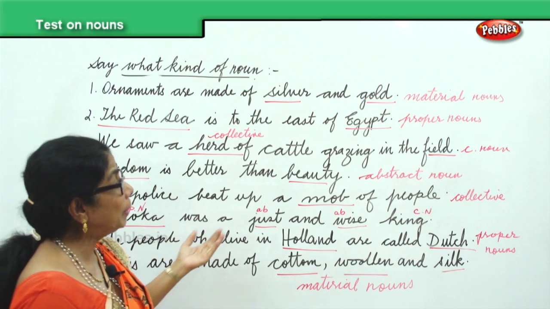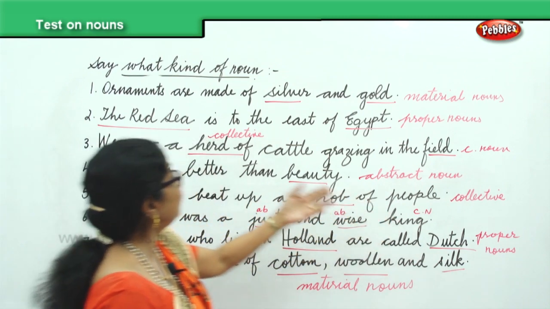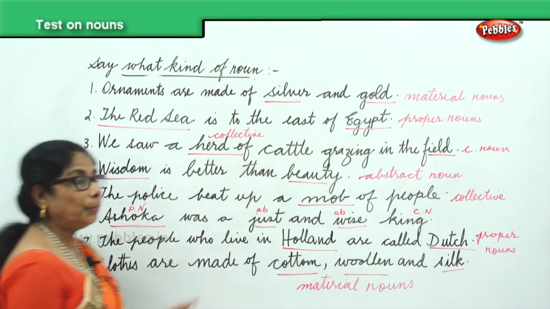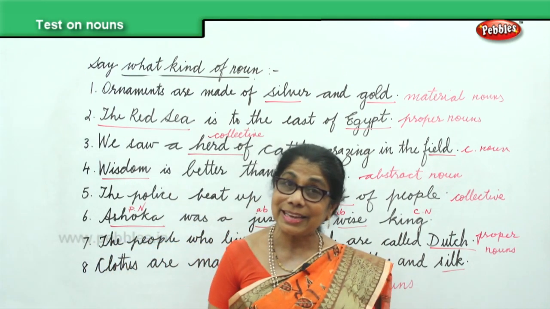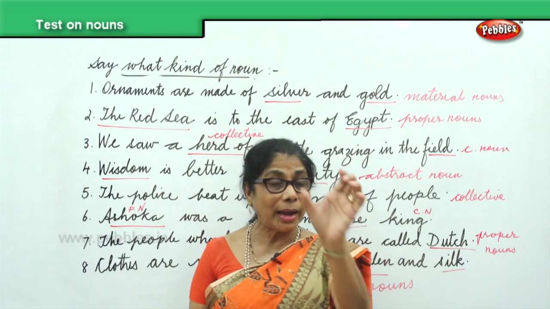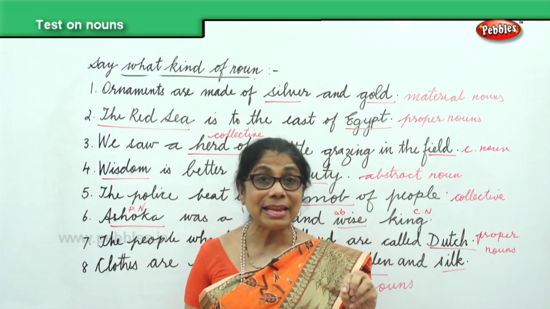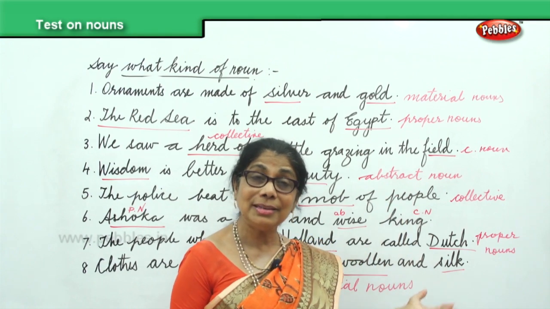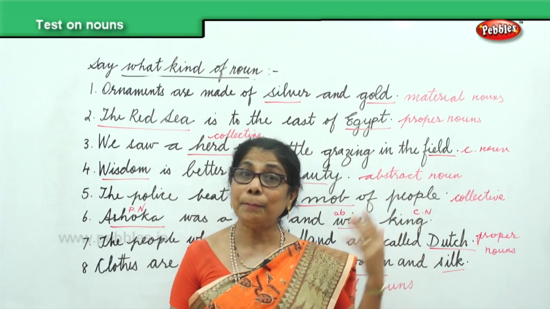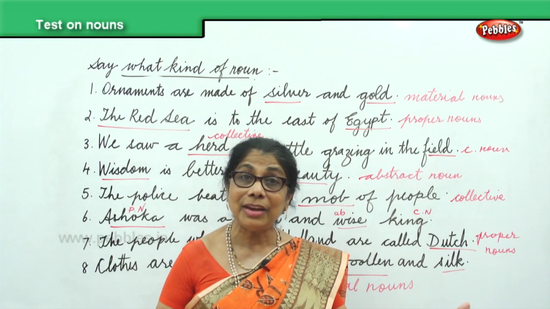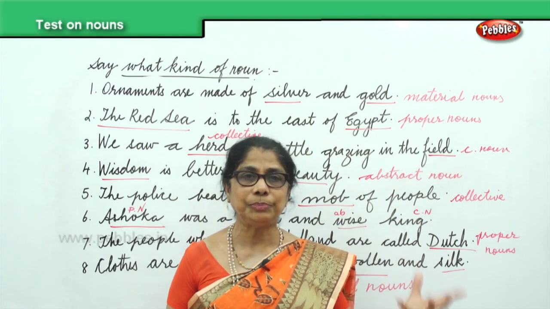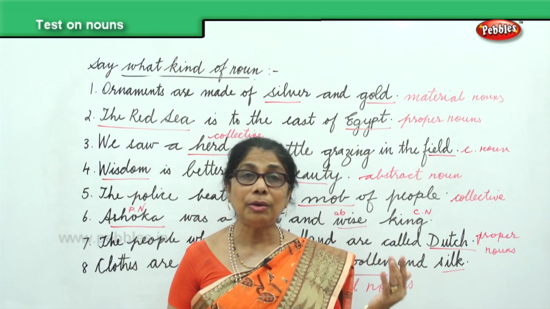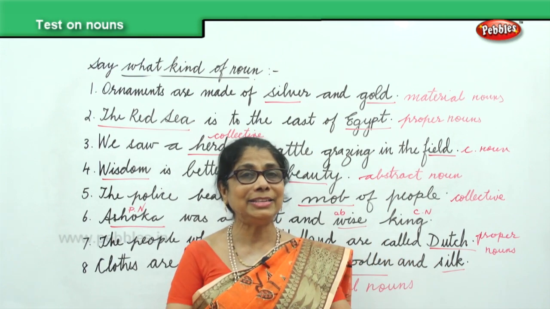We have also common noun, king, field. Now, from this exercise, we have learned to identify and say what noun these are. We have learned common noun, proper noun, collective noun, material and abstract noun. When you do more exercise, you'll be more thorough with the kinds of nouns.